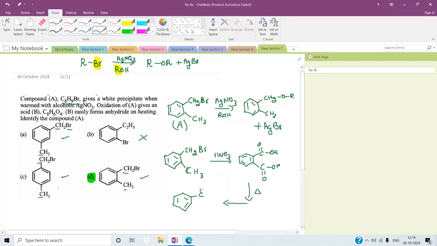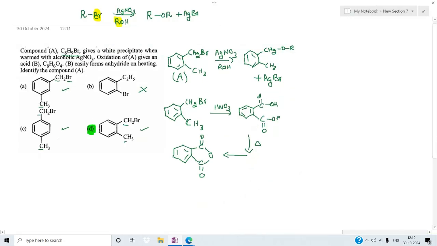Do you know the name of that compound? We use the same compound in another reaction in our 12th standard, in amines: the Gabriel phthalimide synthesis. That is phthalic acid. This is actually phthalic acid, and this is phthalic anhydride. This will be possible only in choice D.